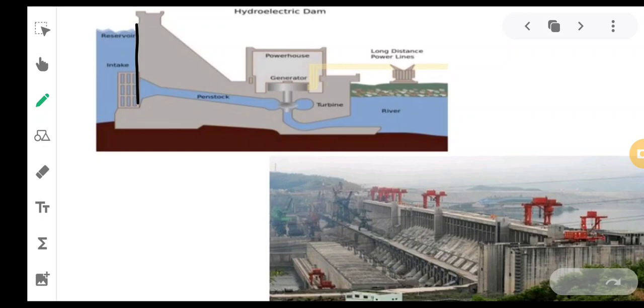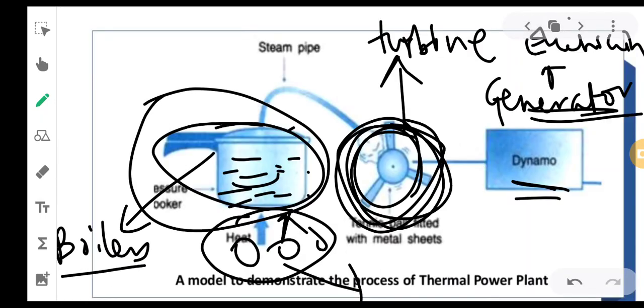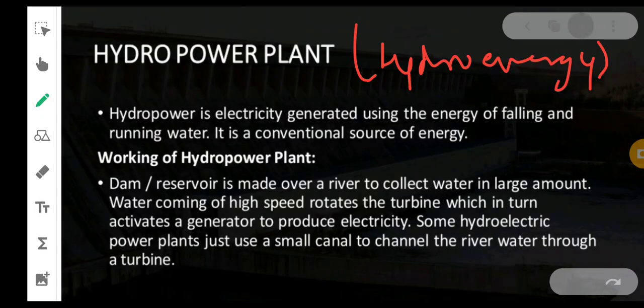Whenever you require to generate electricity, these gates are opened. So this water will try to move through these gates. There is a turbine which is employed. This is the turbine. What is the job of the turbine? In the last case we had seen, the job of the turbine is to produce mechanical energy.